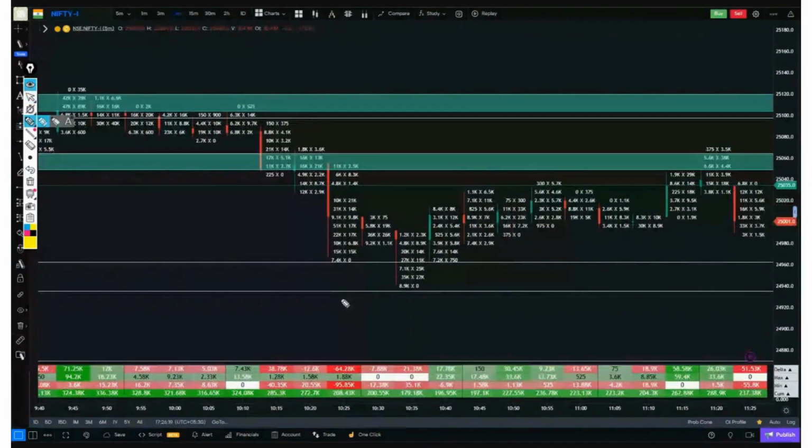The price has come back to where it had opened. There was selling at 38. But within the selling of this candle, there wasn't any such zone that could be marked as a major resistance. There was selling within this candle as well. Selling at 51. Look at this, again selling at 51.